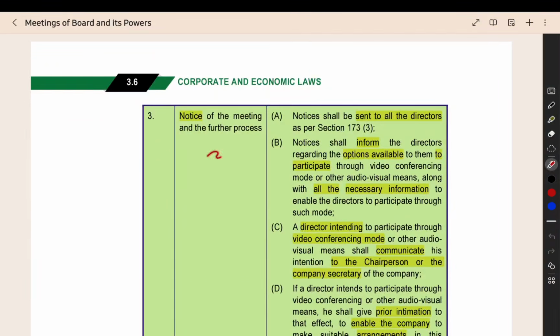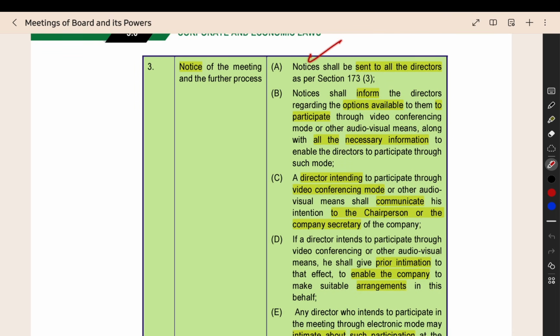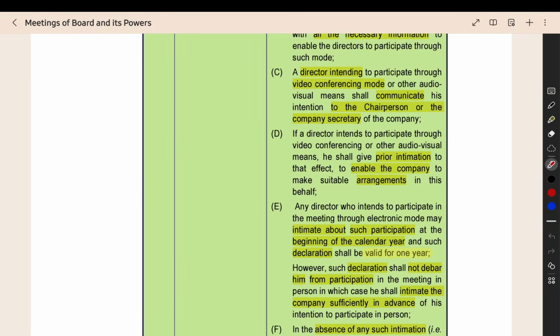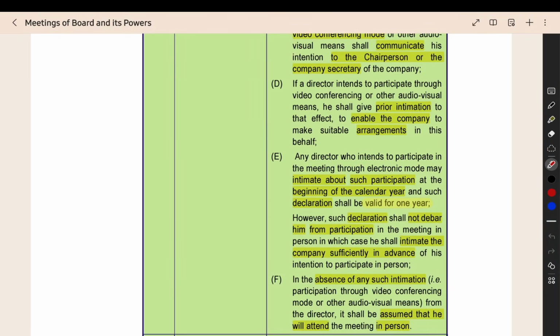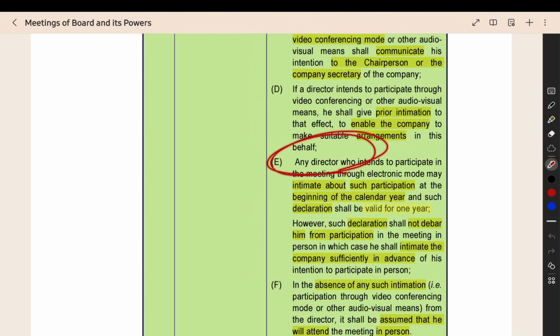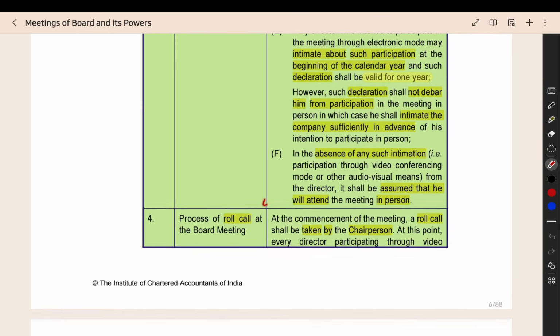Then notice of the meeting. They have to send the notice to all the directors, and in the notice they should mention that the directors have the option to participate either in person or through electronic mode. That option should be present in the notice. If a director wants to attend through video conferencing, they have to communicate it to the chairperson or the company secretary. They have to give prior intimation so that the company and the company secretary can make proper arrangement for the electronic mode. And if a director does not intimate that he is going to attend through video conferencing, it will be assumed that he will be attending in person.